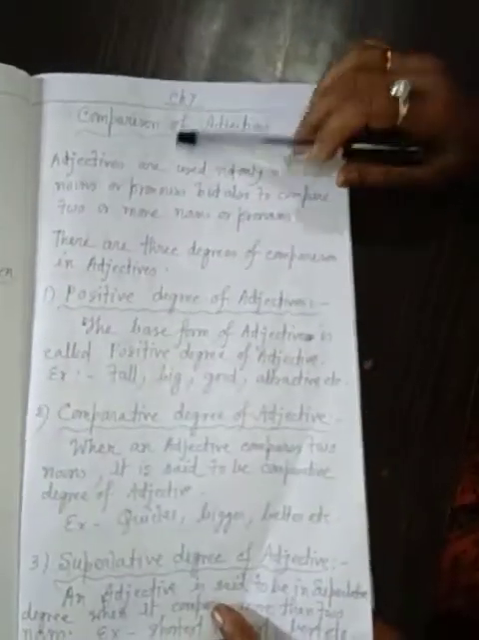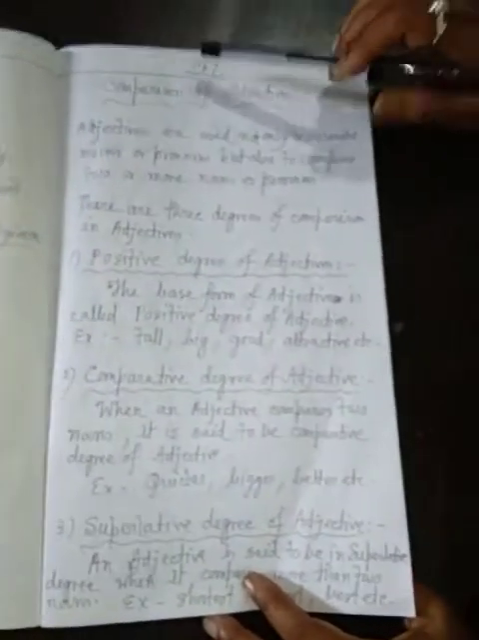Narrow: more narrow or narrower, most narrow or narrowest. Quiet: more quiet or quieter, most quiet or quietest. Now I discuss comparative adjectives in your class.